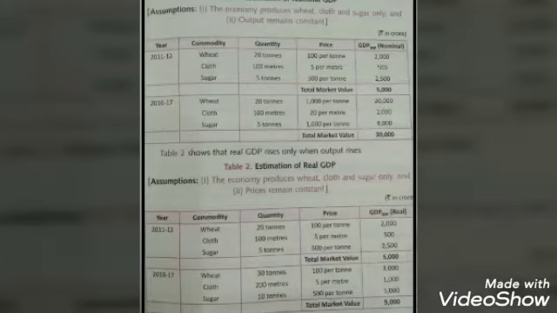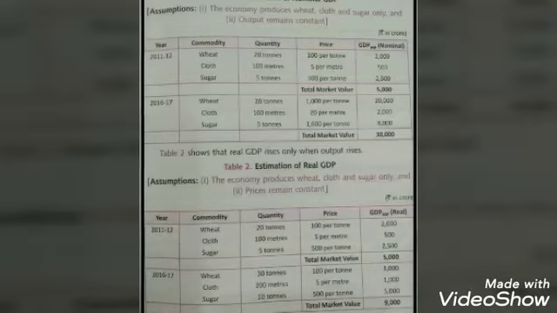Now children, let's compare this with the year 2016-17. Again, three commodities produced, wheat, cloth and sugar. Now let's see what changes over here. Quantity is same, again 20 tons of wheat, 100 meters of cloth and 5 tons of sugar, which is same as 2011-12. But now if you see, the prices have changed.